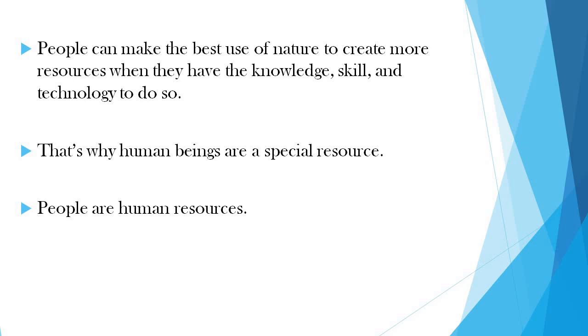People are human resource. It means that, as I'm telling you again and again, with the help of knowledge, skills and technology, we human beings can create different kinds of resources. For example, suppose cotton acts as a raw material. Now with the help of knowledge, skills and technology, the cotton is further converted and manufactured. Manufacturing is the process through which the cotton is converted into fabric and clothes. So basically, who is converting? It's the human being who acts as a resource.